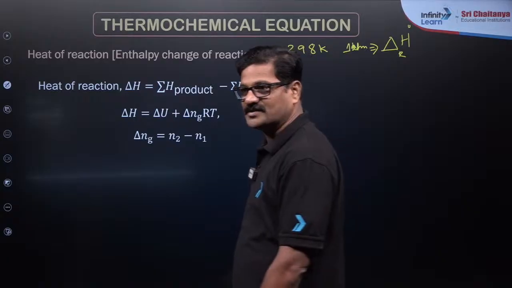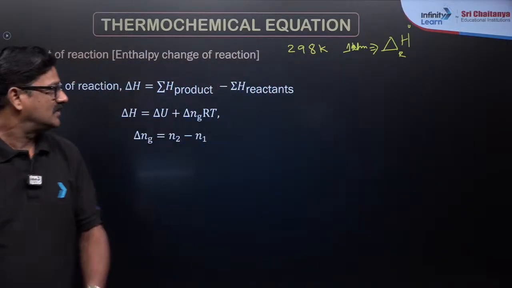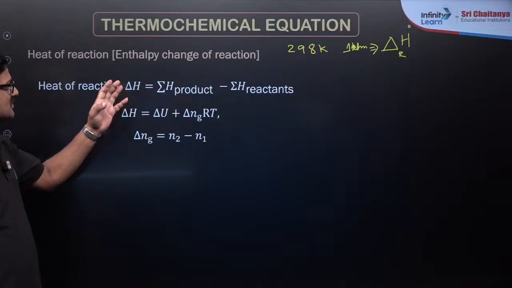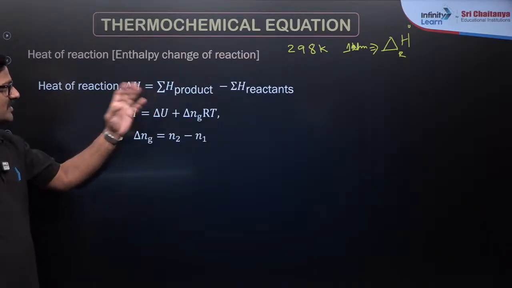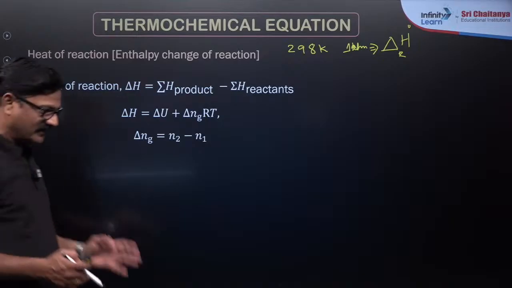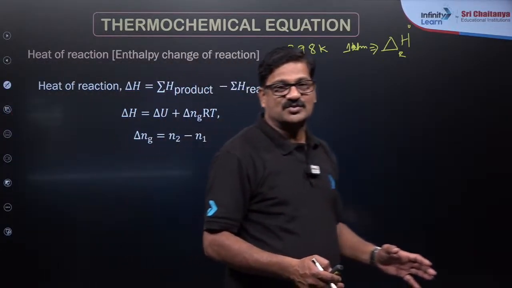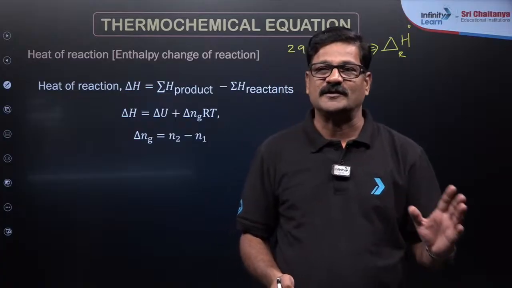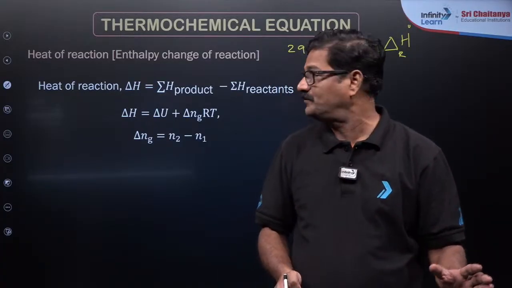Delta H is equal to the sum of the enthalpies of the products minus the sum of the enthalpies of the reactants. If delta H is positive, it is endothermic. If delta H is negative, it is exothermic.